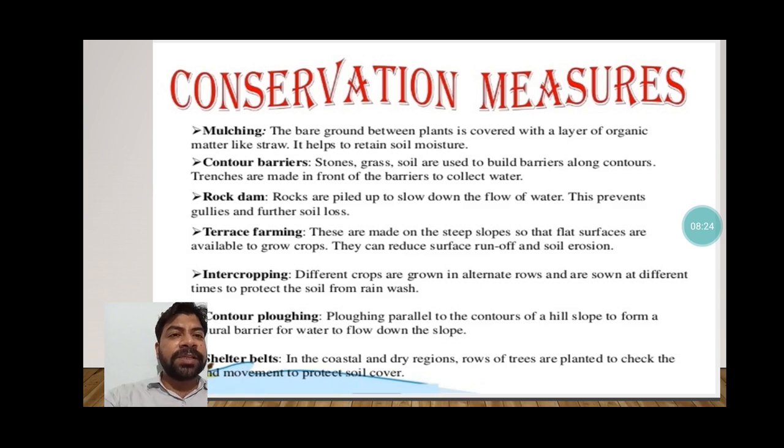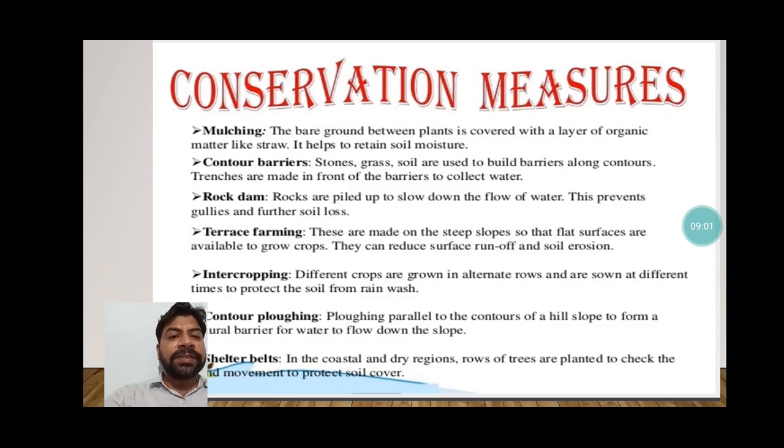Mulching, you can see mulching is the process where the bare ground between plants is covered with a layer of organic matter like straw. It helps to retain soil moisture. So that is the mulching process. When we talk about contour barriers, stones, grass, soils are used to build a barrier along the contour. Rock dam, we construct a barrier across the river or flow of water. Terrace farming, you are very familiar with terrace farming, students, that on the mountains we practice terrace farming.